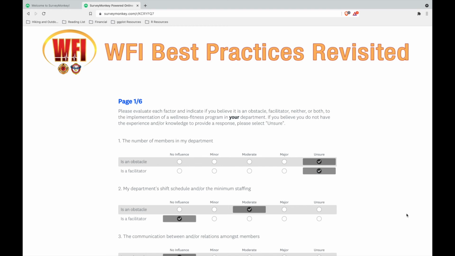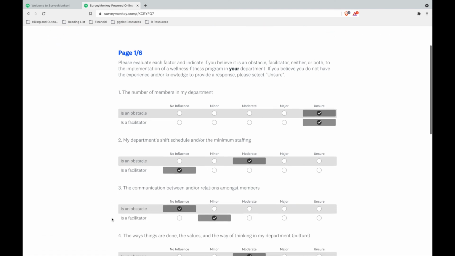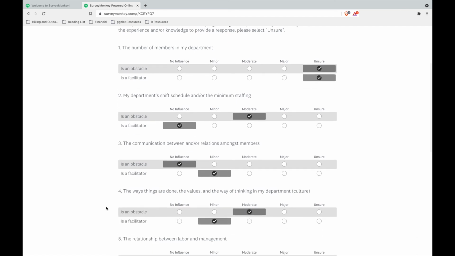When responding to the factors in this manner, a variety of response options may be observed. You may be unsure if a factor is an obstacle or a facilitator, as seen here. You may believe that a particular factor is an obstacle, but is not a facilitator, as seen here. You may also believe that a particular factor is not an obstacle, but is a facilitator, as seen here. And lastly, you may believe that a factor is both an obstacle and a facilitator, as seen here.